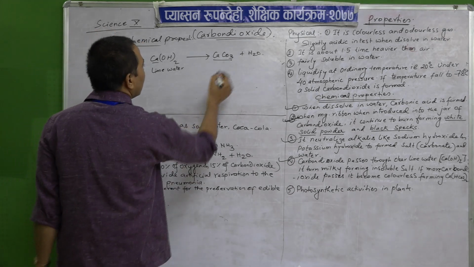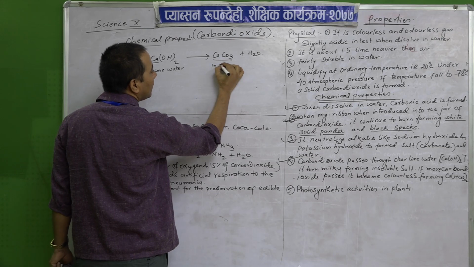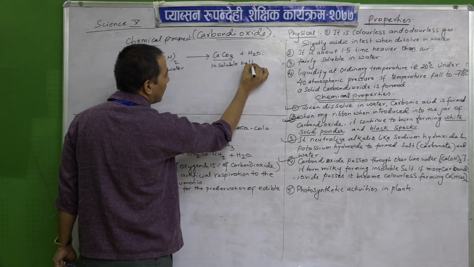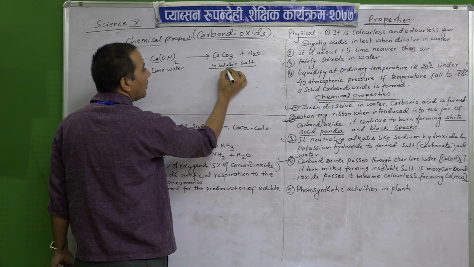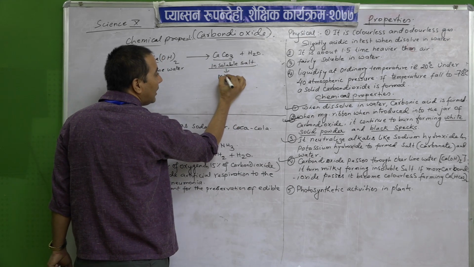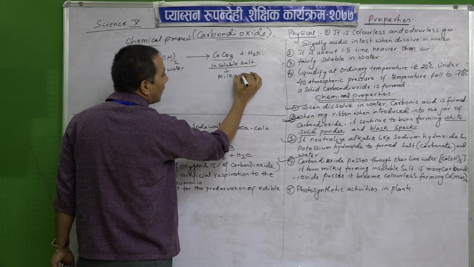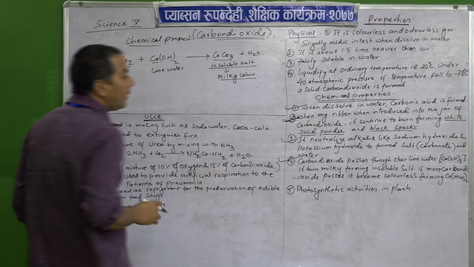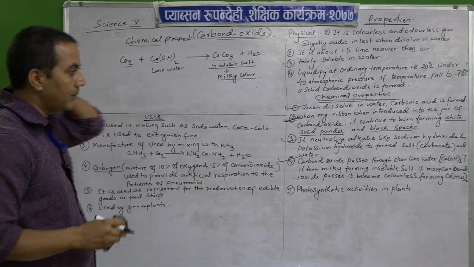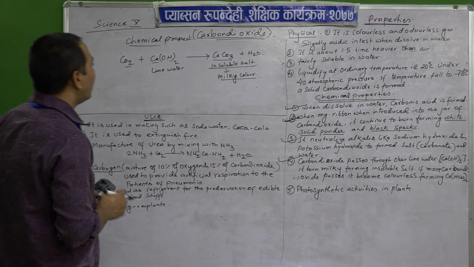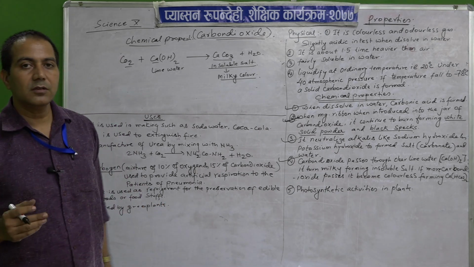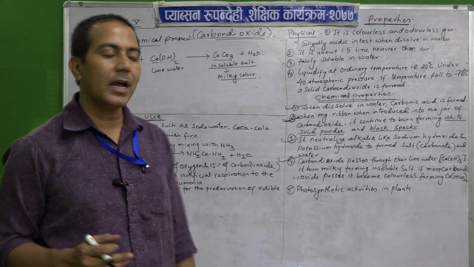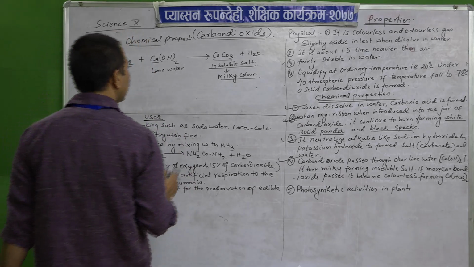That means it is an insoluble salt. Okay, insoluble salt, therefore milky color will appear. Milky color will appear when we pass carbon dioxide through what? That is the calcium hydroxide or the lime water, isn't it?